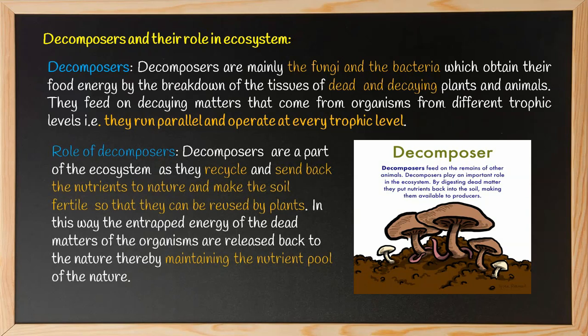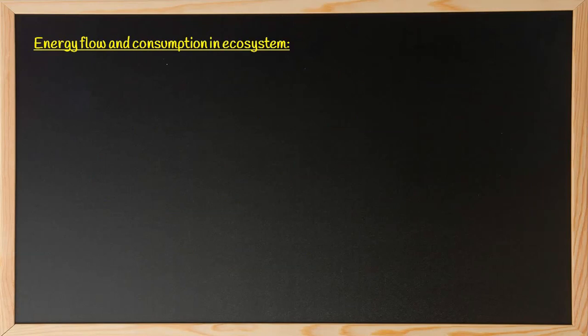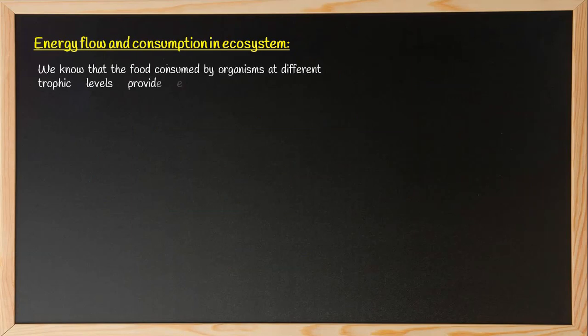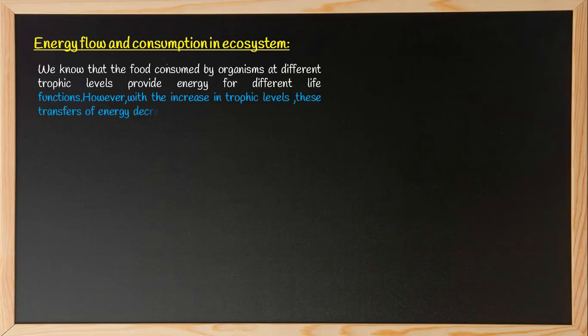And now we move to the concept of energy flow and its consumption in the ecosystem. We know that the food consumed by organisms at different trophic levels provides energy for different life functions. However, with the increase in trophic levels, these transfers of energy decrease and thereby limit the length of the food chain.